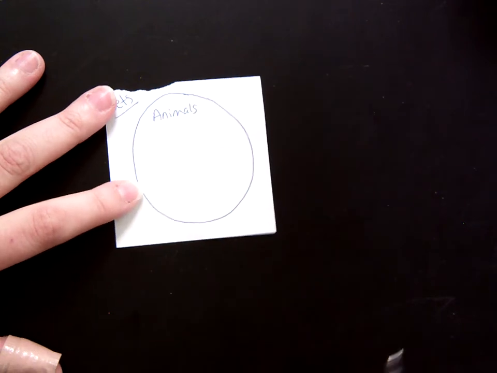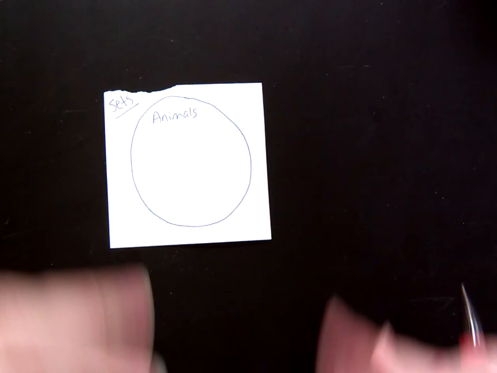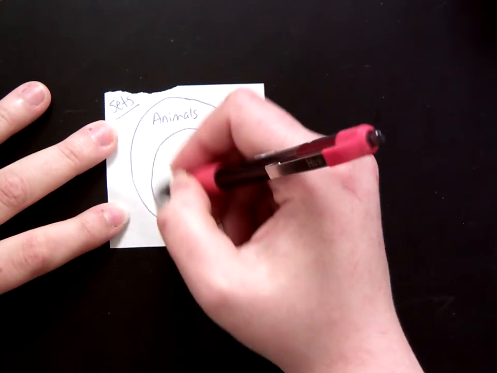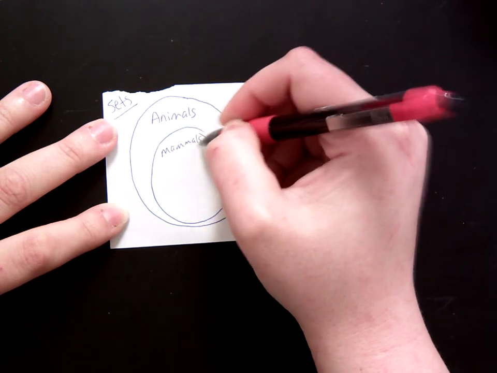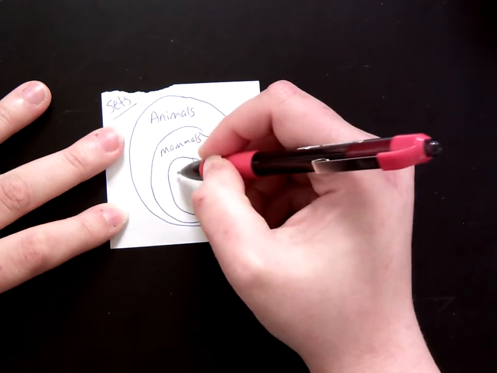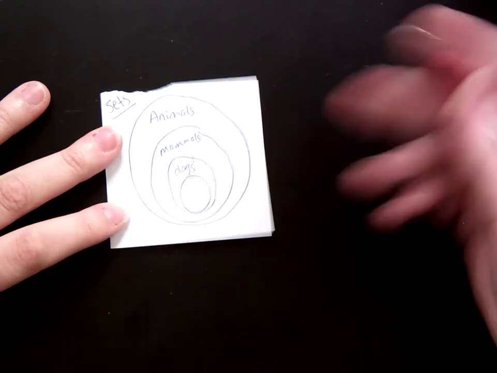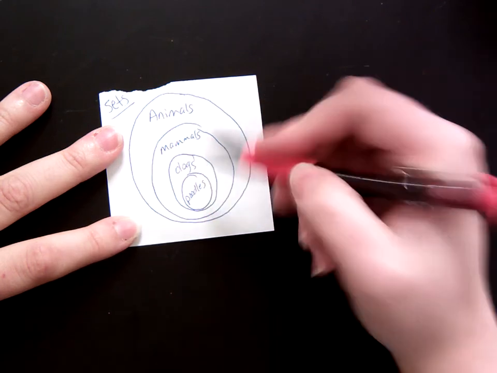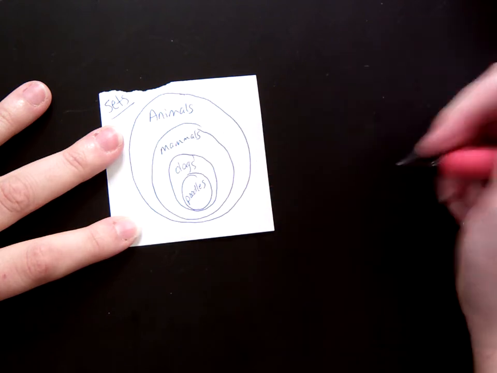Okay. Now, sometimes within a set you have something called a subset. It means you can break it down further. So, for example, animals, you might break it down into mammals, which you might break down into dogs, which you might break down into, I don't know, poodles. But each one of these is a subset of the previous set.